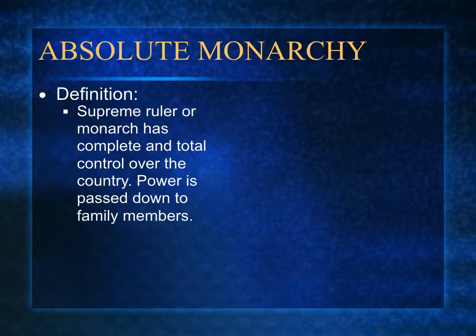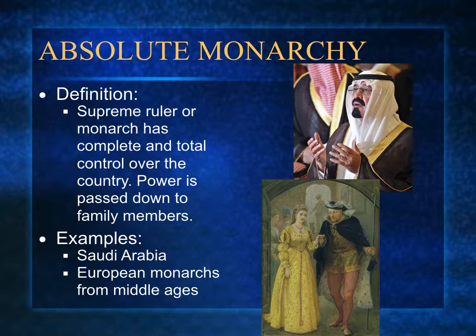The first type of monarchy is an absolute monarchy. It is just as the name indicates, the ruler has absolute power. In an absolute monarchy, control over the government and country is typically passed down between family members as different rulers die. Examples of an absolute monarchy are present-day Saudi Arabia and the European kings and queens from the Middle Ages during feudalism.